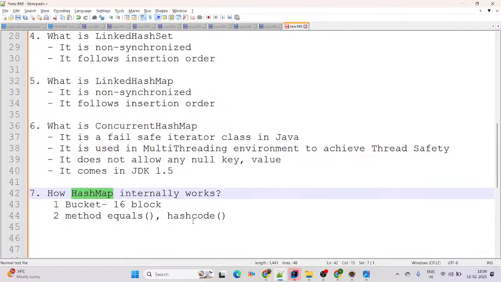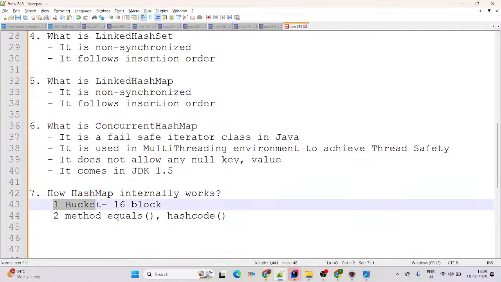Perfect. But again, if someone asks how HashMap internally works, this is internal working, it means we are not able to see it directly, right? Yes. Then HashMap, you can simply say, is a class, part of the Map interface. Map is a Java interface, comes in Java 1.2. It is a key value pair, key must be unique, value allows duplicates. There are two classes, HashMap and TreeMap. HashMap does not maintain the order, but TreeMap itself follows the order. HashMap allows one null key, but it allows multiple null values. And TreeMap has no null key, but it allows multiple null values.